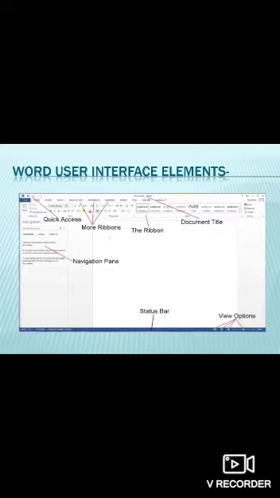Then you can see a small toolbar at the top right corner of the MS Word, which is known as Quick Access Toolbar. It contains shortcuts for some of the most common commands. Then you can see the document title, which is present in the top middle bar at the MS Word window. It identifies the Word program running and the name of the active document. Generally, when we open a blank document, it opens with document 1. Okay, that is its common name.